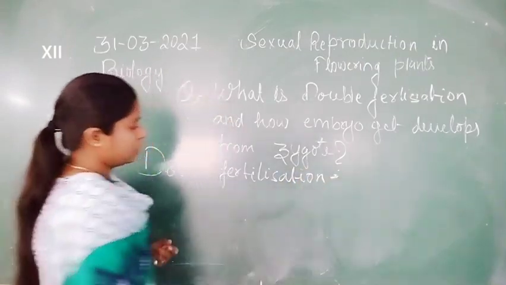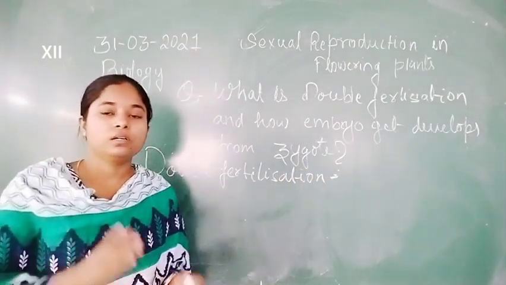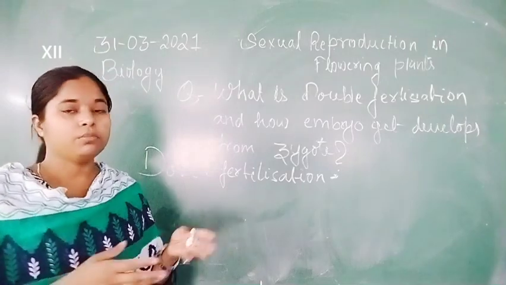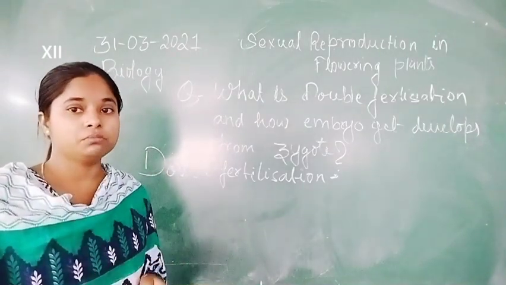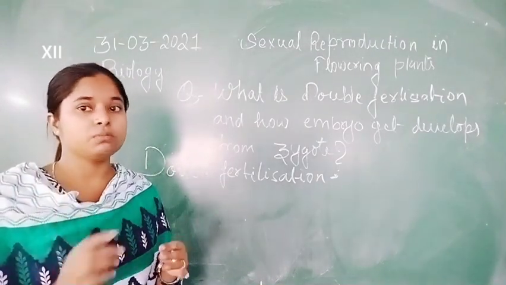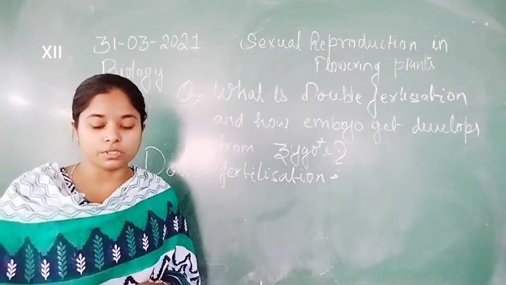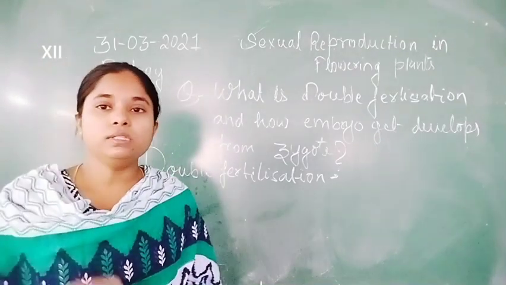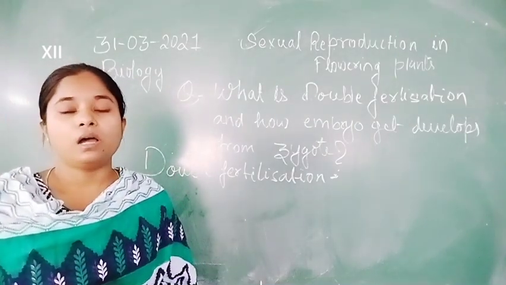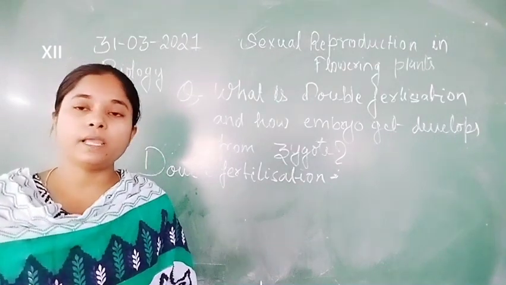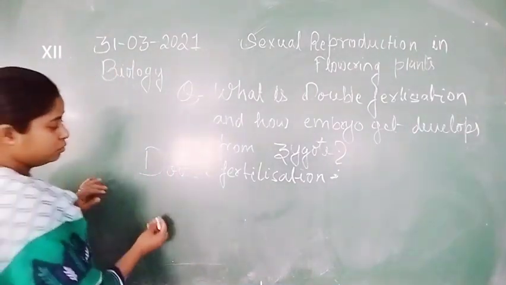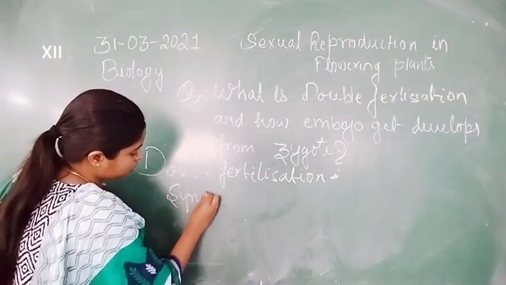Double fertilization. We already know that in angiosperms, two sperms are formed in each pollen grain. One sperm fuses with the egg and the second sperm fuses with the polar nuclei. These two fusions together are known as syngamy and triple fusion. So what are syngamy and triple fusion? Let us start with the syngamy process.